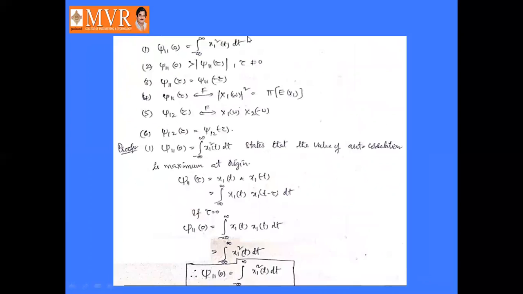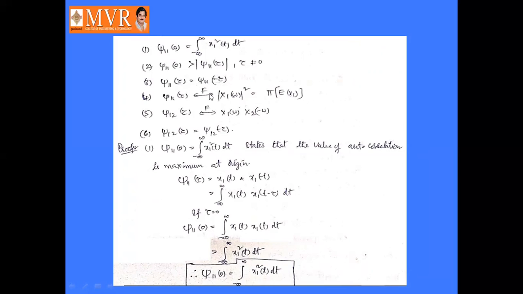Next, the properties of correlation are as follows. J11 of 0 is equal to integral minus infinity to infinity x1 square t dt. So at tau equal to 0, it will become the energy of the signal x1 of t. And J11 of 0 is greater than mod J11 of tau, where tau is not equal to 0. Then it is an even function. The autocorrelation function is an even function: J11 of tau is equal to J11 of minus tau.